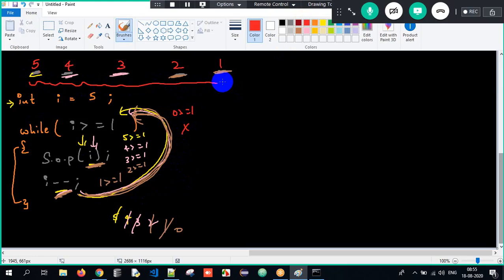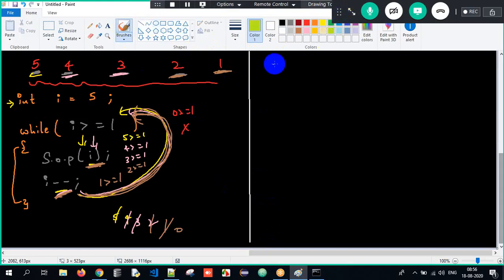So this is what we are supposed to understand when it comes to looping statements. We can traverse in the forward direction as well as the reverse direction. Now I'll do one more program here for the do while loop. You just have to tell me the output, whether you understood or not.